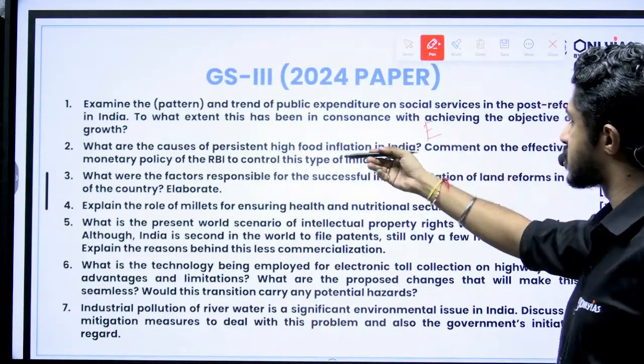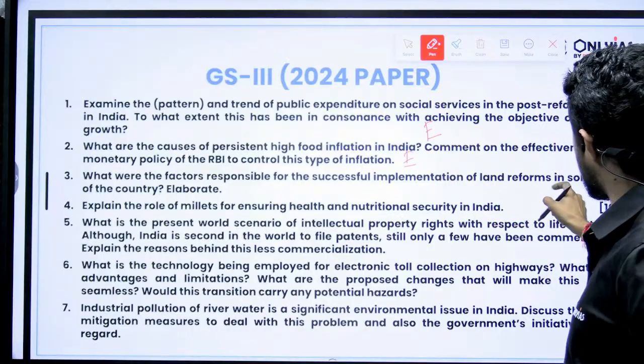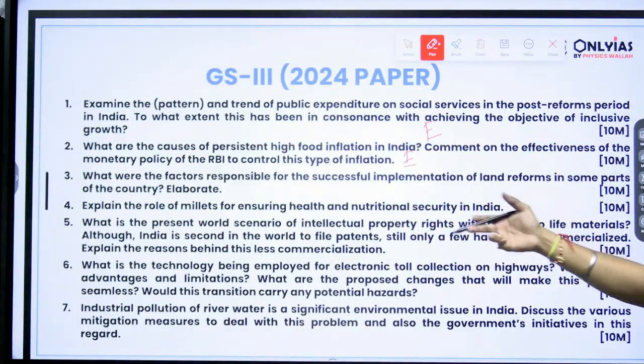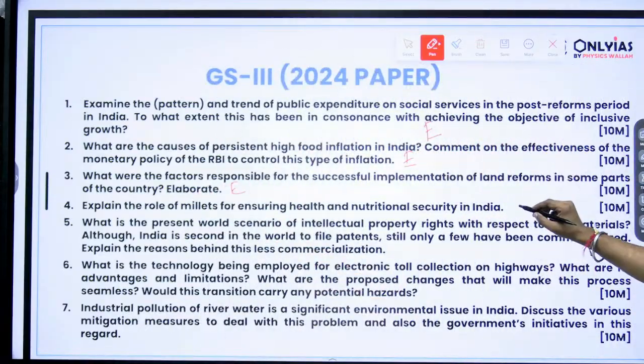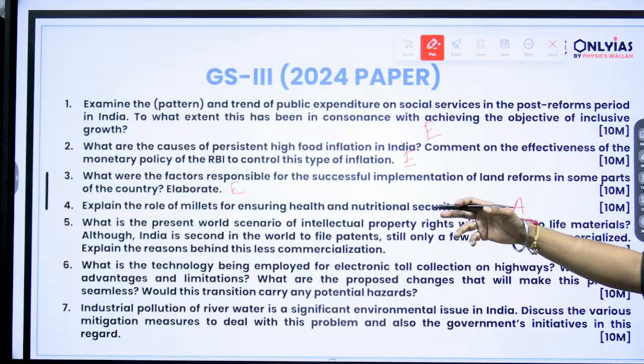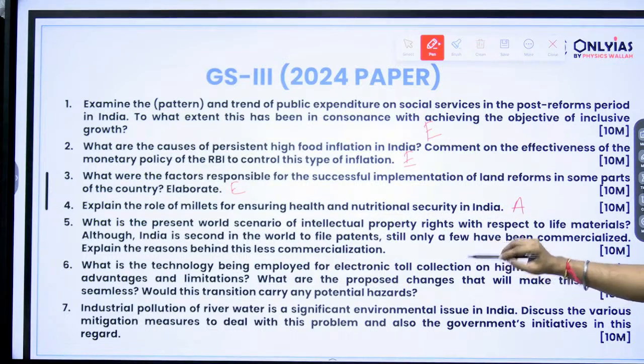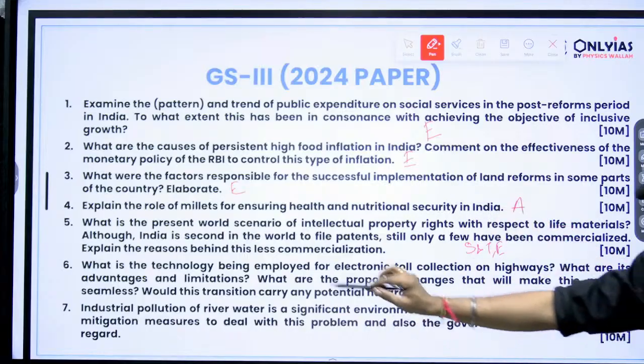Maybe economics. Economics again. Land reforms in the country. A little bit of economics again. Explain the role of millets. Maybe agriculture. What is the present world scenario of intellectual property rights? Again, put it under science and tech or economics, however you are viewing the topic.